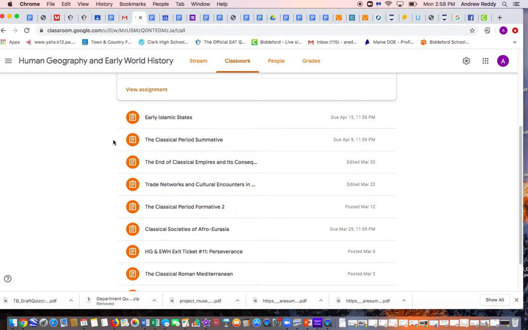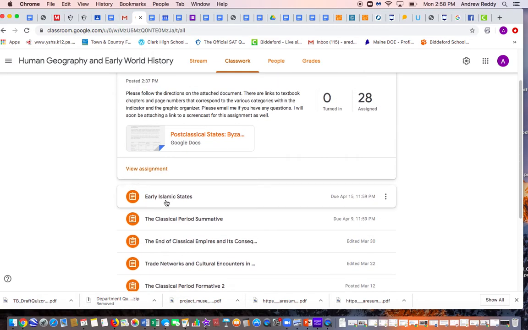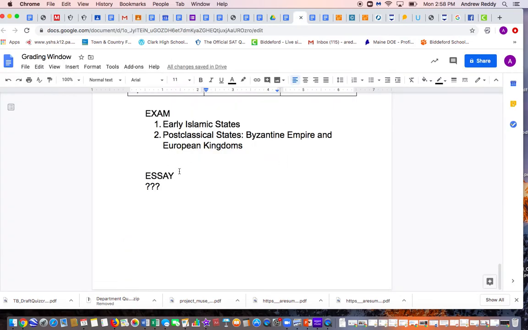So your third quarter grade will be based on your completion and how well you did on the two formatives, Formative 1 and Formative 2 for the classical period, as well as this summative. Moving on to the fourth quarter, the grade will be broken up into an essay score and an exam score. So these two most recent assignments that I posted, Early Islamic States and the Post-Classical States, will be part of your exam score. Here's a breakdown here.